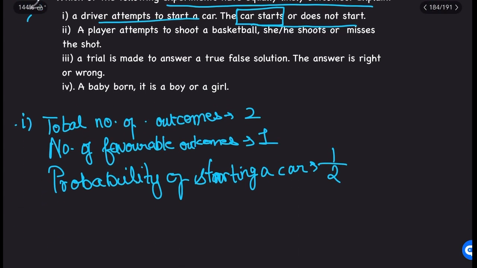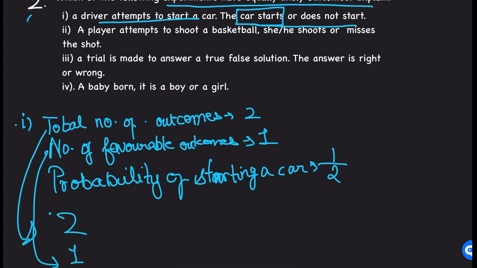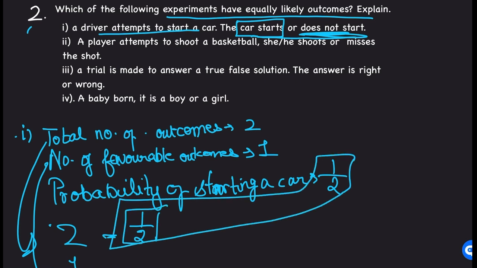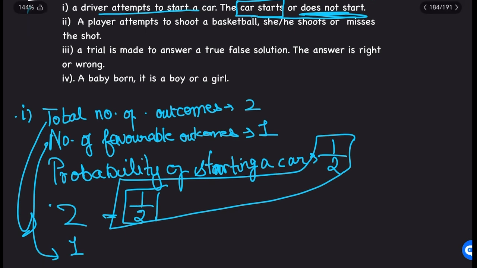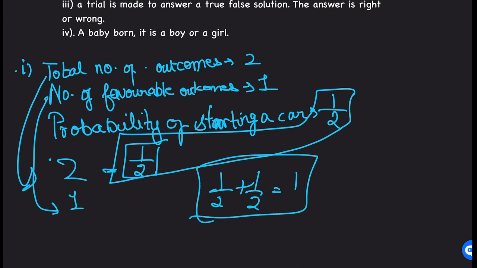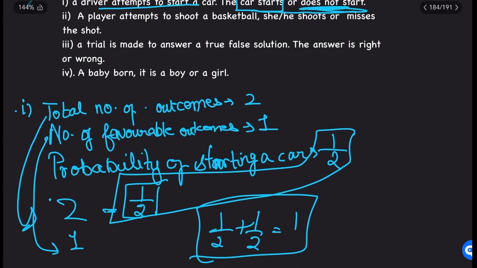Then does not start: the total is again 2, and the number of favorable outcomes, that is it does not start, is 1. So the probability of not starting the car is 1 by 2. They are both equal, so they are equally likely outcomes. Also, they sum up to 1, 1 by 2 plus 1 by 2 equals 1.